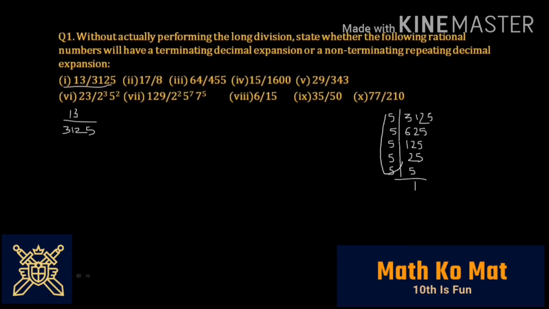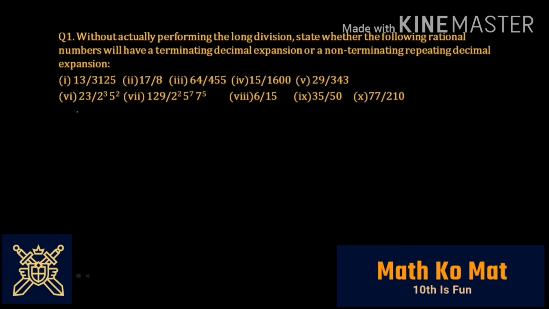So you can express the denominator, that is 3125, in the form of 5 to the power 5. And as you know, if the denominator has 2 to the power n or 5 to the power m, that is, if it has 5 or 2 to any degree as its factor, it would have a terminating decimal expansion. So this was very easy. You just had to do the factorization and see if it has 2 and 5 or 2 or 5 as its factors. So let's move on to the second question.